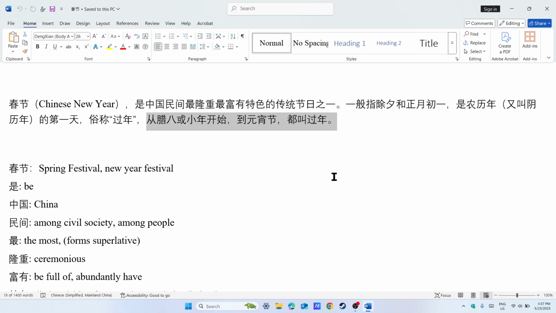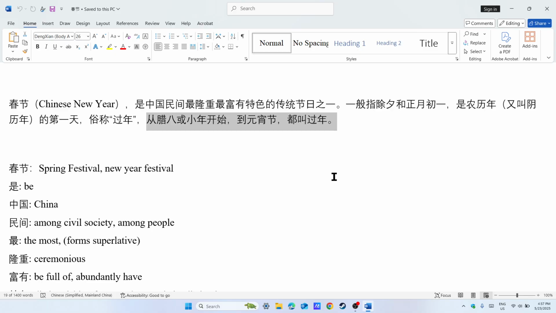And this is a long time, almost 3 weeks. And the longest is from December 8th. If you count from December 8th, it's more than a month. So the time span of this festival varies from place to place. And in a very strict sense, 过年 means 2 days.